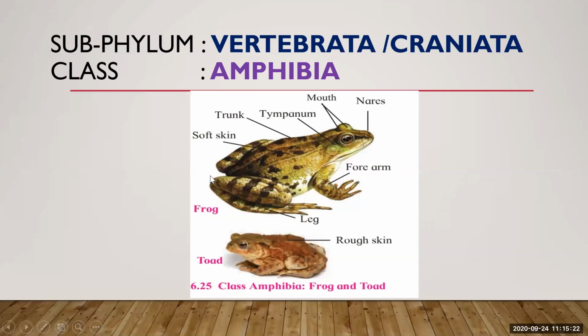See here, amphi means both kinds, and bios means life. Life of both sides means they can live a double life. That is why they are known as amphibians. The word is used for animals that spend part of their lives on water as well as on land. So you can see this frog lives in water as well as on land. That is why they are known as amphibians.